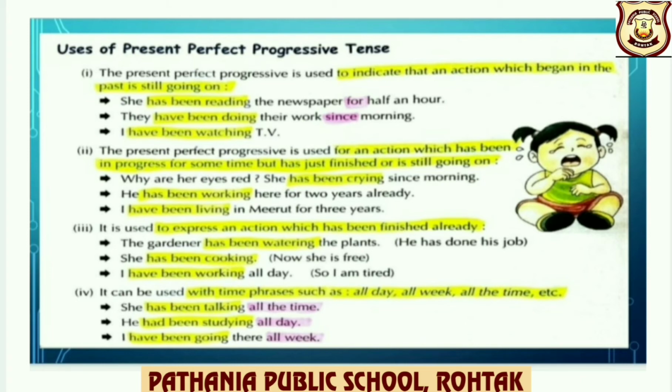It is used to express an action which has been finished already. For example, the gardener has been watering the plants. This means he has done his job. So at the time of speaking, he has already watered the plants. It can be used with time phrases such as all day, all week, all the time. For example, she has been talking all the time.